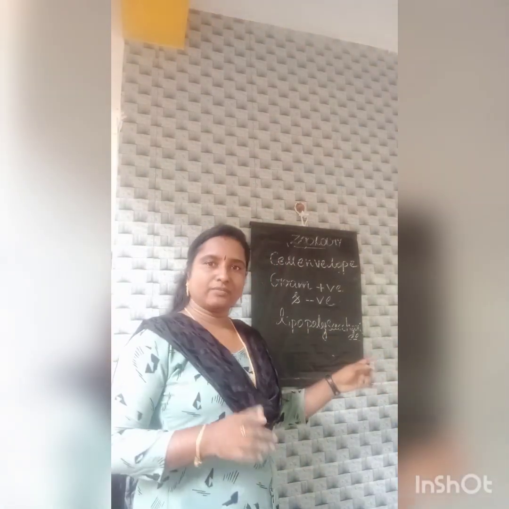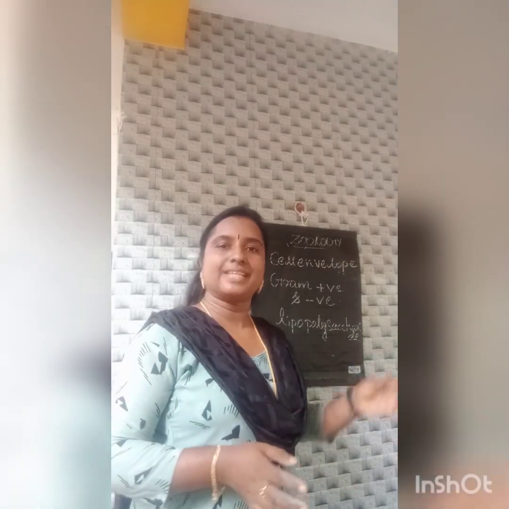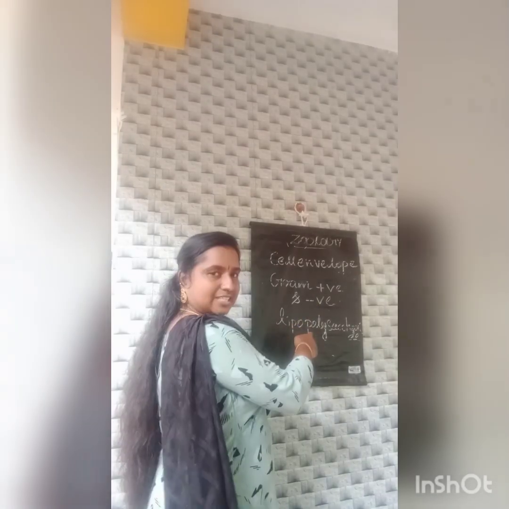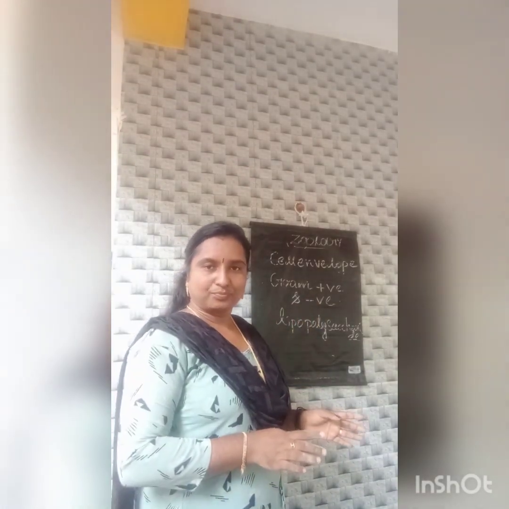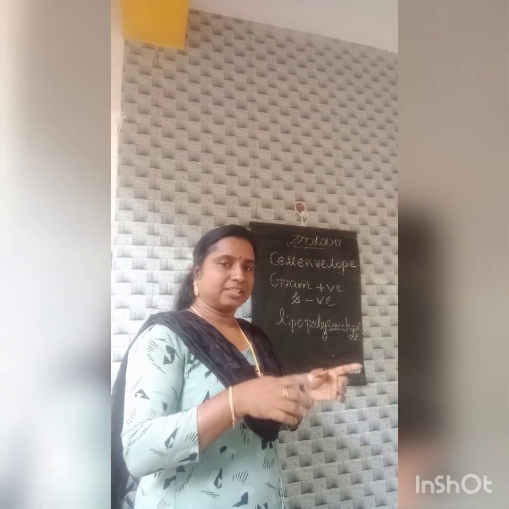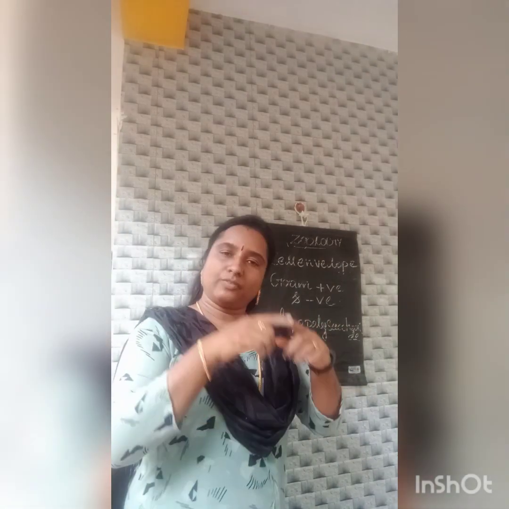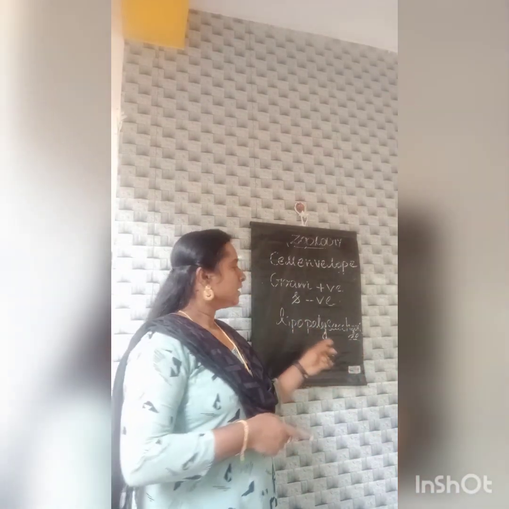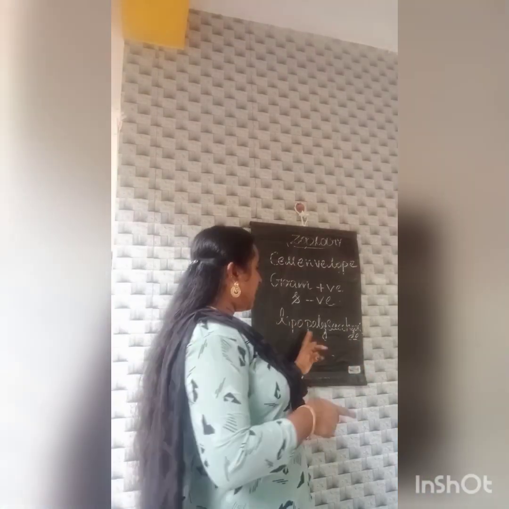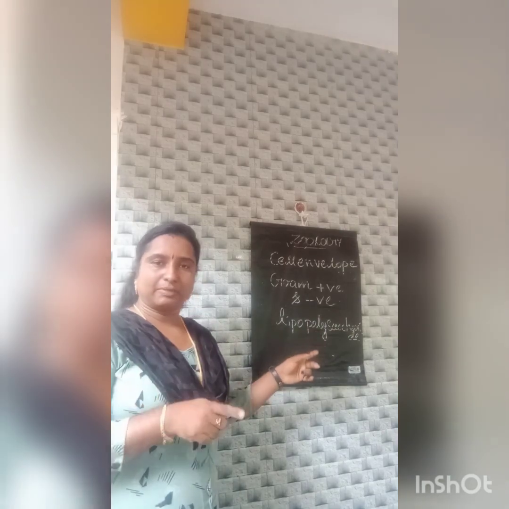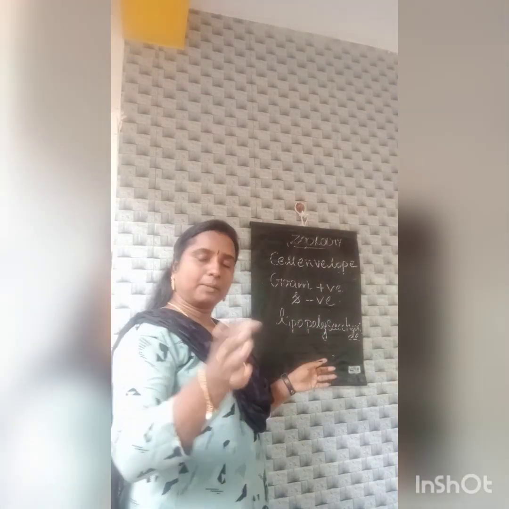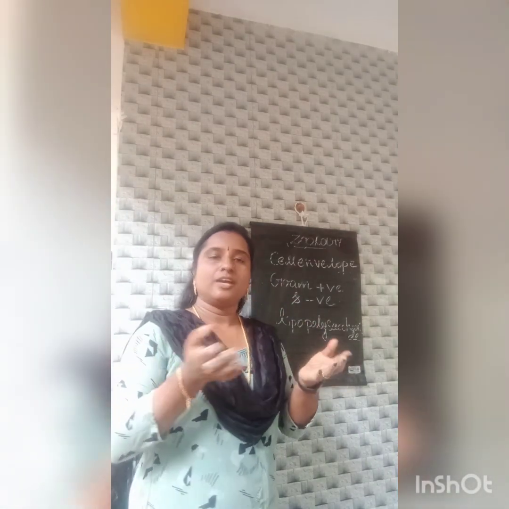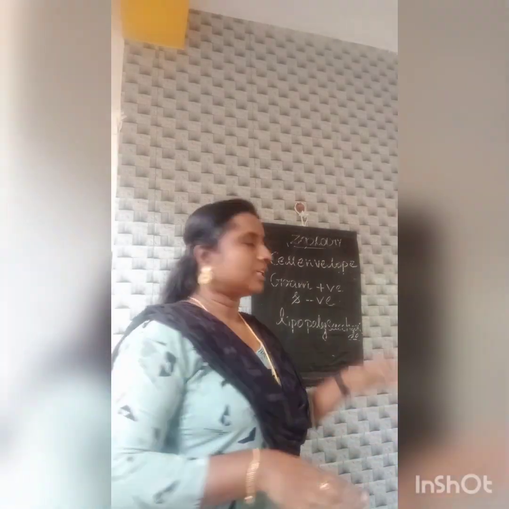Okay, after washing with alcohol, this layer is washed off. That's why it couldn't retain that particular color, that means a purple or blue color. Got it? That's why they are gram-negative bacteria. The bacterial cell wall is made up of peptidoglycan, and in addition another outer covering made up of lipopolysaccharide is present. In the gram staining technique, after washing with alcohol, that bacteria couldn't retain the blue or purple color, so from that we can identify that bacteria is gram-negative.